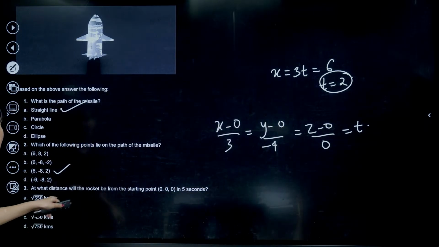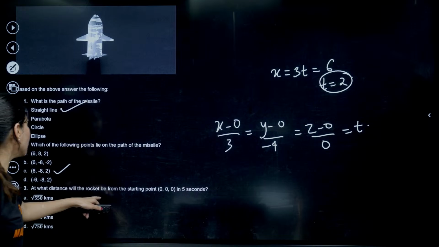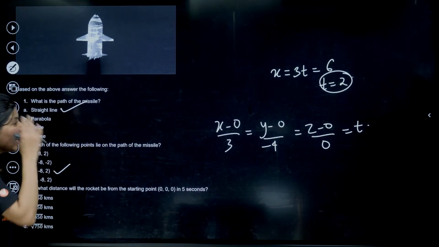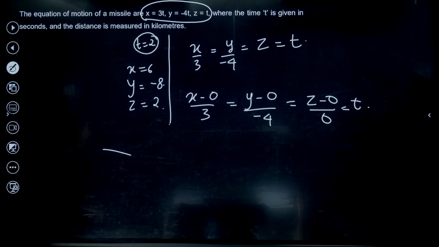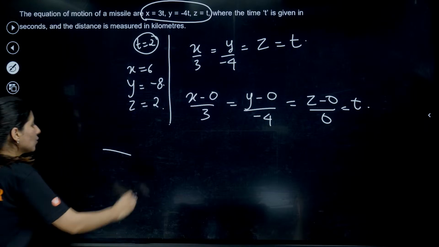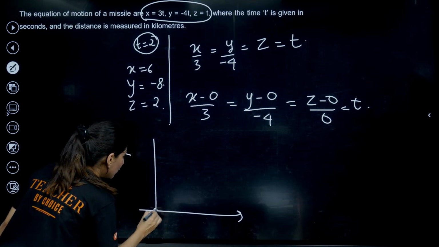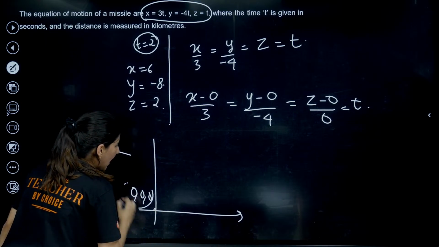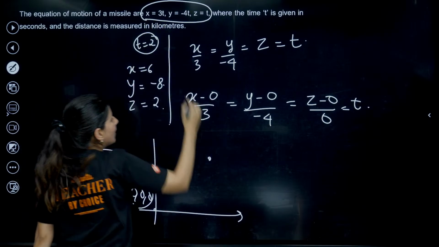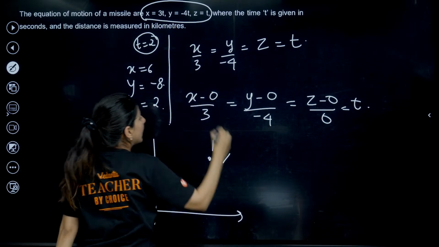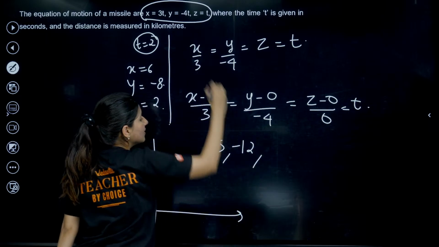At what distance will the rocket be from the starting point in 5 seconds? Over here, t is nothing but time. So at 5 seconds, we have the origin 0, 0, 0 and at 5 seconds the rocket will be somewhere. 3 fives are 15, minus 20, and 5.